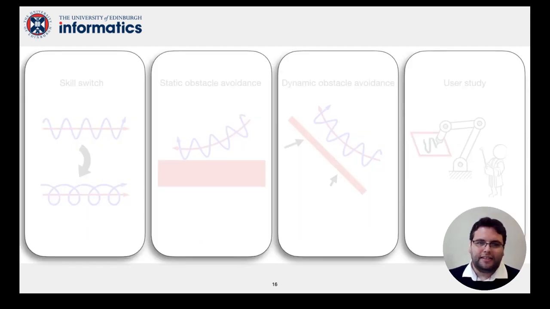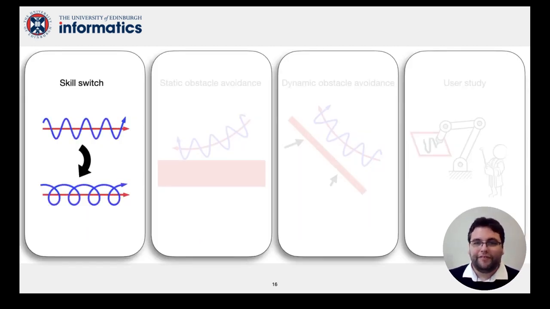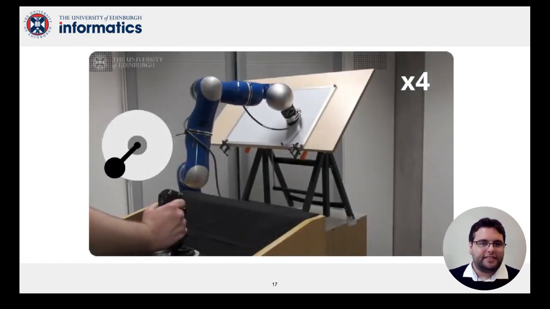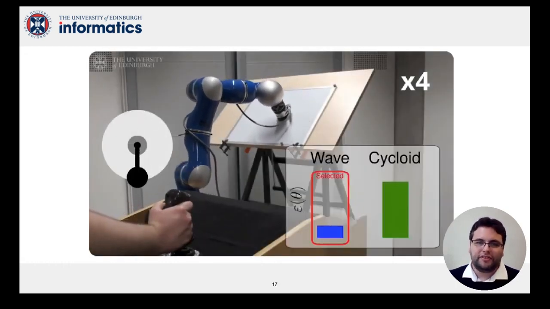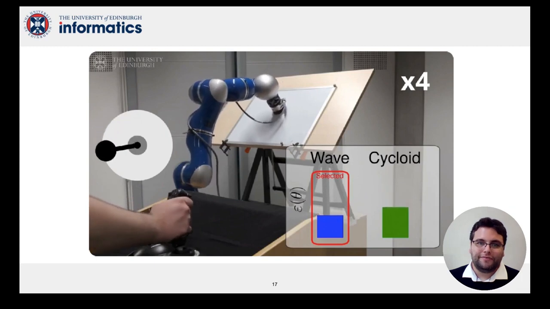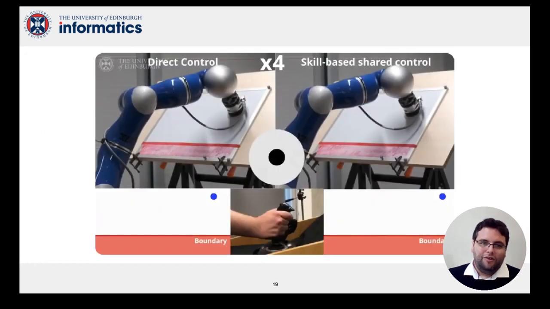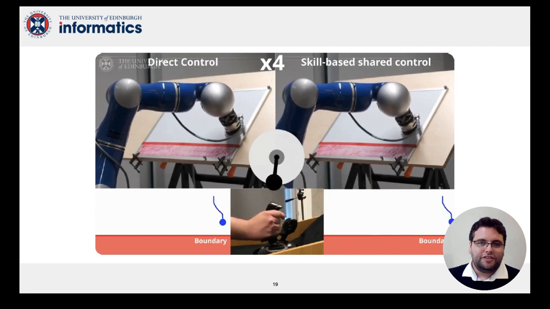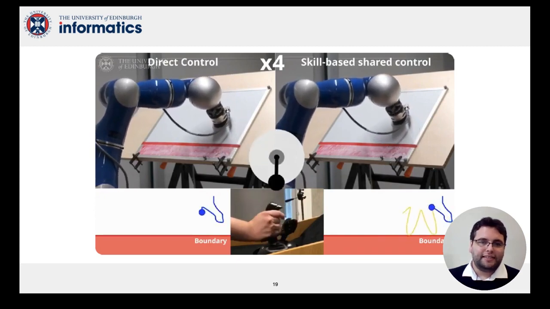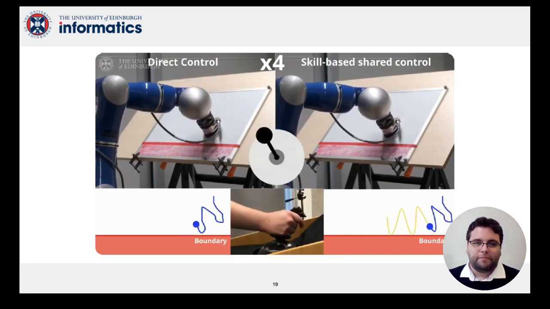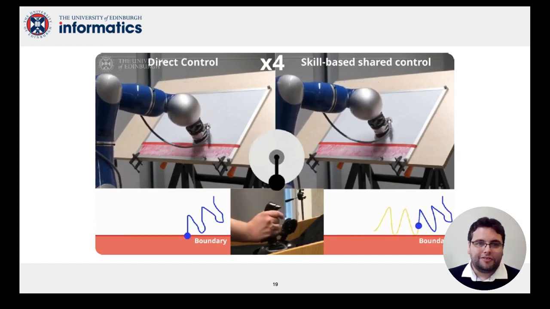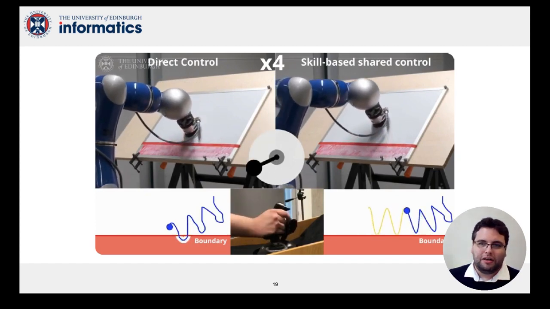We have evaluated our method by conducting 4 experiments. The first highlights the method's ability to adapt to changes in the operator's intention. We detect a change of intention by comparing the costs of a number of skills and choose the best fitting model, as shown in the video. Next, we look at a static obstacle avoidance experiment. We recorded interface signals under direct control, where the operator inadvertently leads the robot into constraint violation. When played back under shared control, the motion adapts to the constraint whilst maintaining the skill.